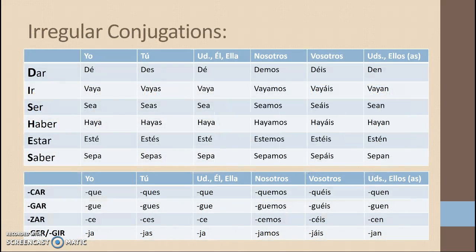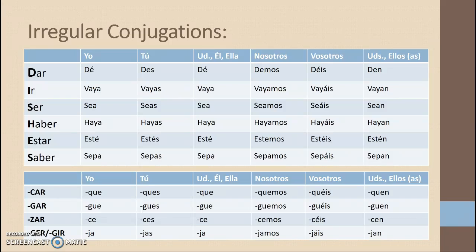Of course, there are always irregulars, and the situation with the irregulars is that their yo form is irregular, so it causes us to have to make a little shift. The acronym we use for the irregulars is DISHES. Dar, ir, ser, haber, estar, and saber. Their conjugations are just odd.